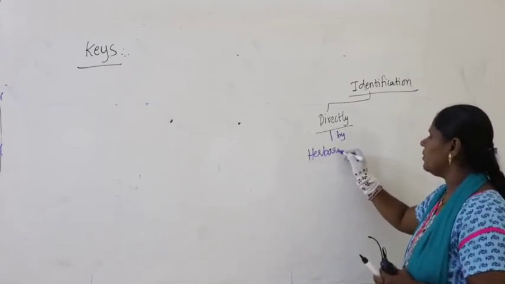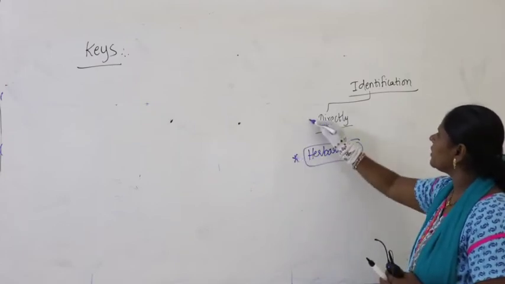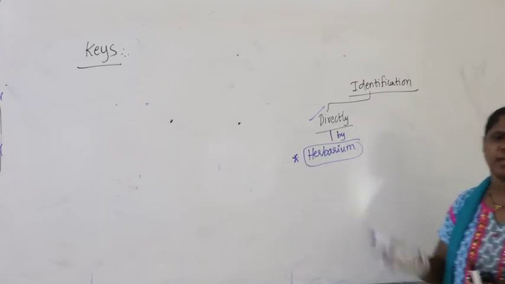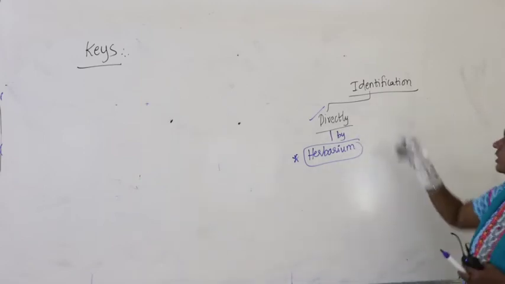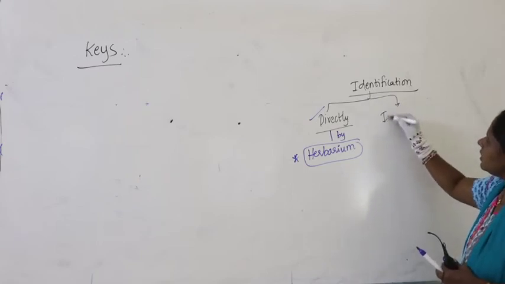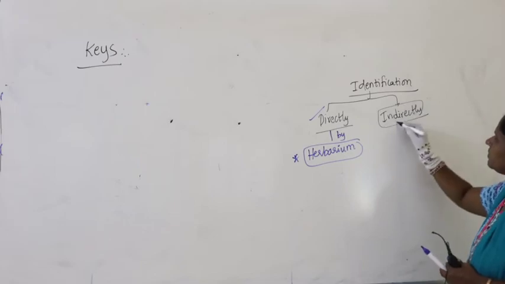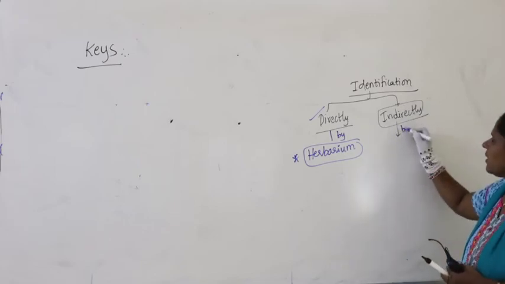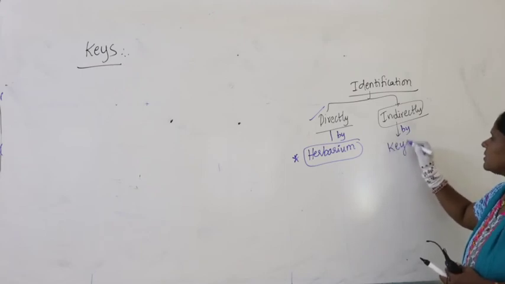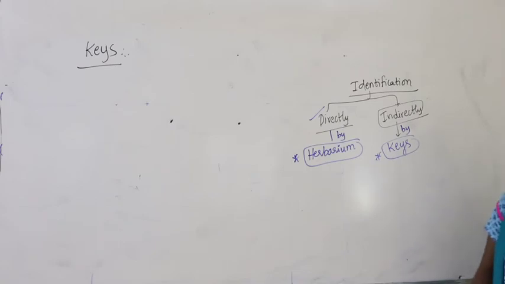We have a very important statement: identification of the organism can be done directly by herbarium, and indirectly by what? Did you remember? I said this in the previous class. By keys.